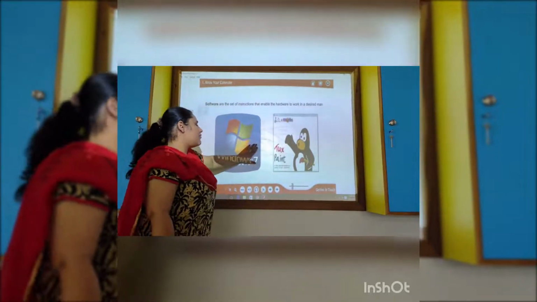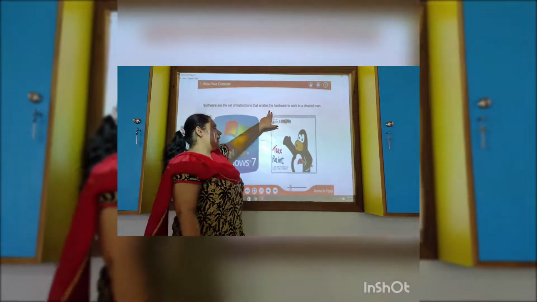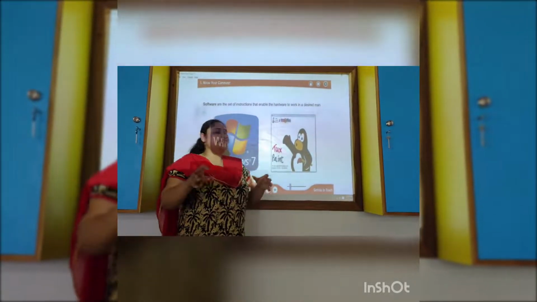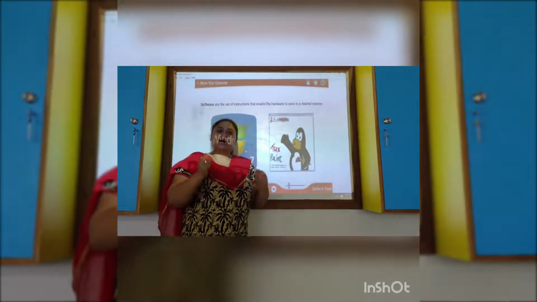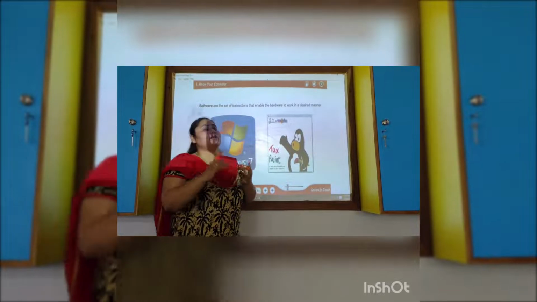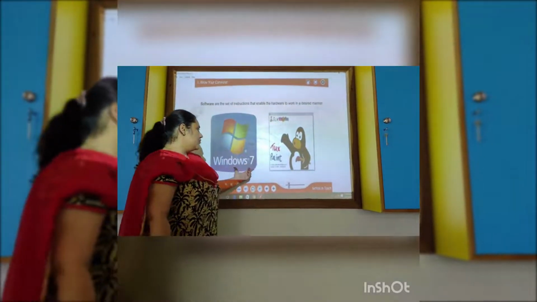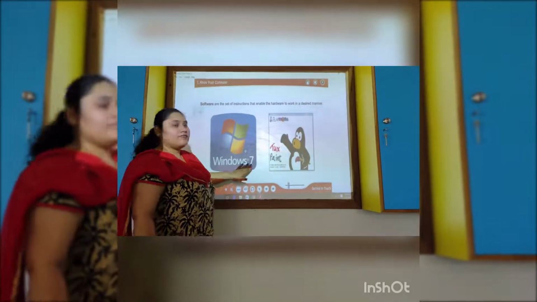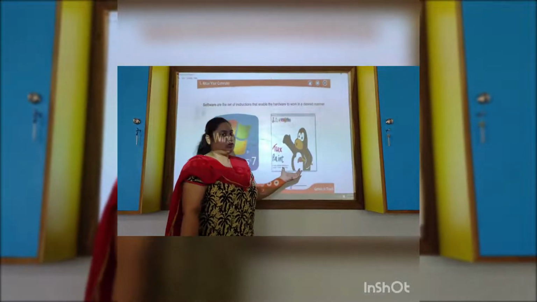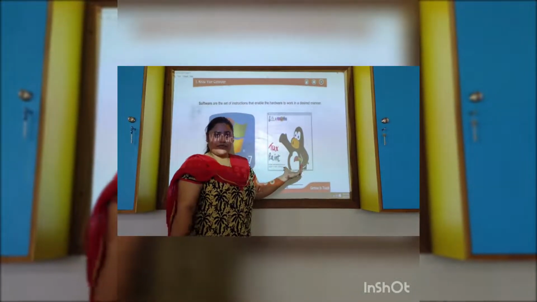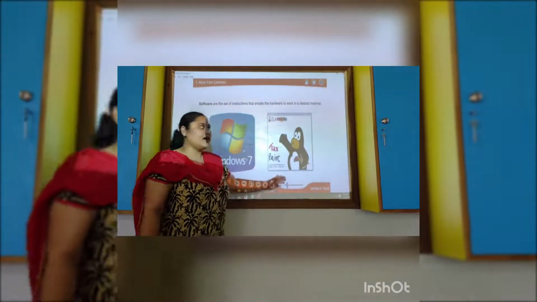Software is the set of instructions that enable the hardware to work in a desired manner. We give instructions to the hardware like keyboard, mouse. On Windows 7, a software operating system, we have a touch screen, which you have used a lot of times. This is called software. So these are the software which are worked by the hardware.